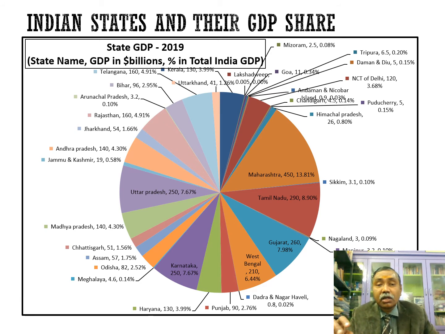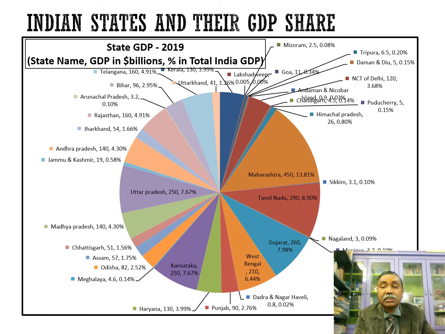This is about the Indian states and their GDP share. Based on the values, a pie graph has been drawn, indicating that Maharashtra gets the maximum share: 13.81% of GDP is contributed by Maharashtra. Next comes Tamil Nadu, with 8.9% of GDP. This graph correlates with the COVID deaths.